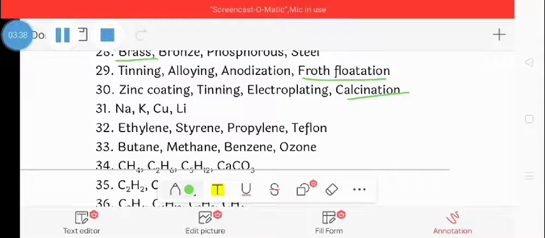Next, question number 31: sodium, potassium, copper, lithium, that is Na, K, Cu, Li. The odd one is Cu, copper, because copper is a less reactive metal while the others are highly reactive metals.